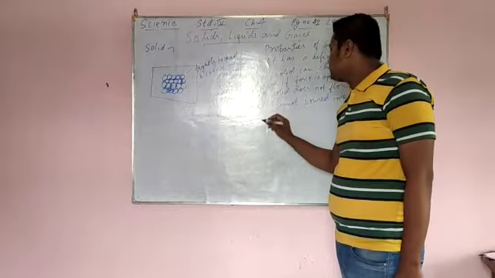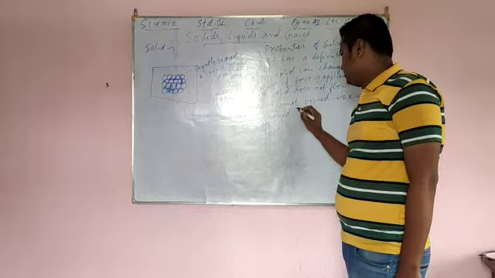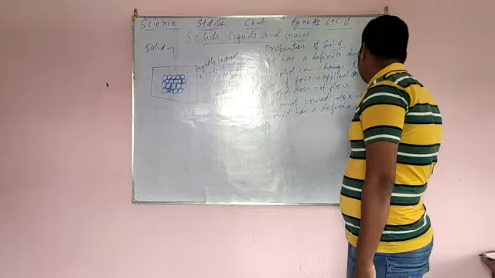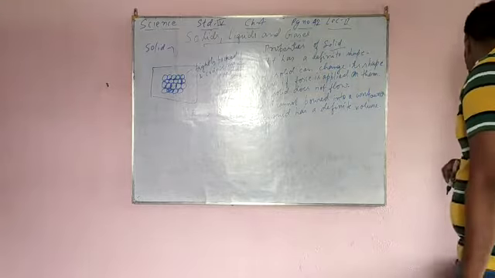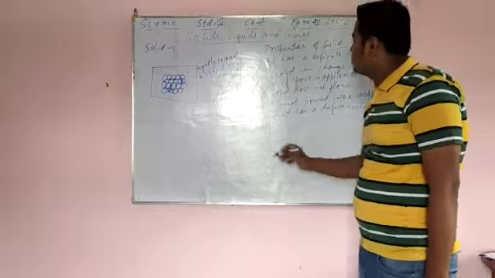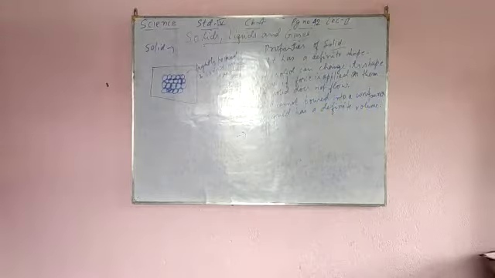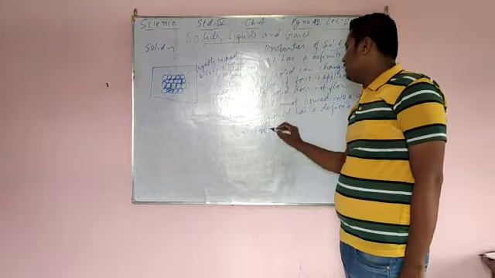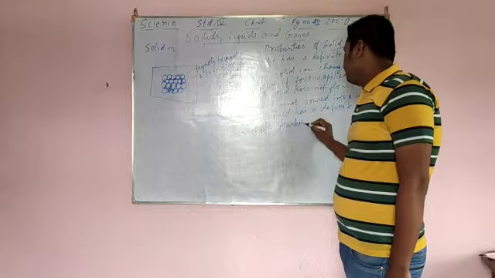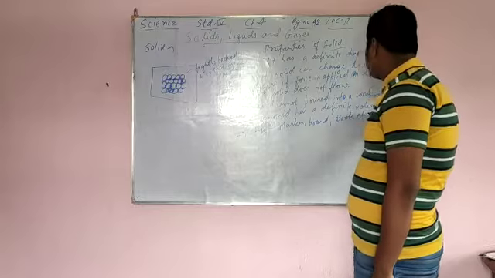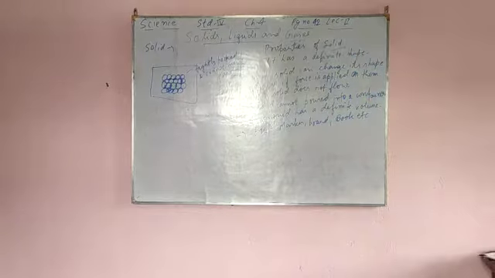Volume is the amount of space that an object occupies. Next point: examples of solids are books, chairs, and pencils. I can give marker, board, book, etc. Solid understood?